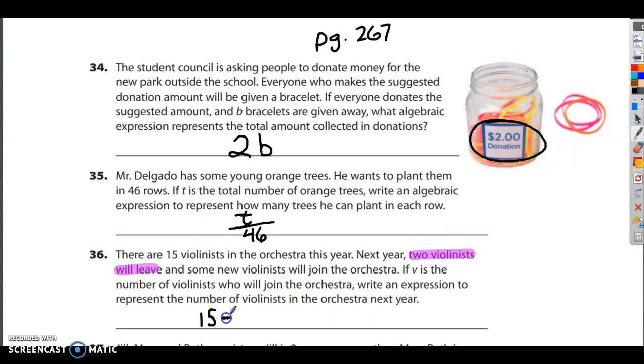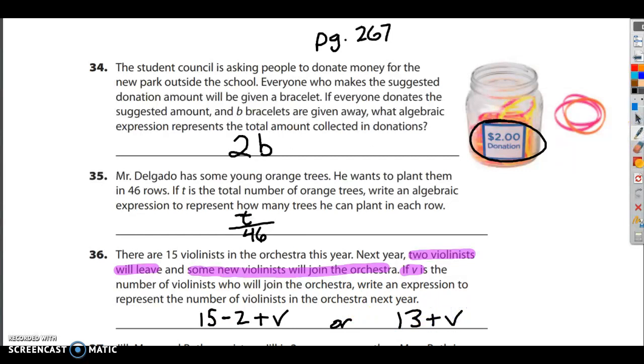We have 15, 2 are going to leave. But then some new ones are going to join. How many? We don't know how many. It says some new violinists will join, and it's V. V is how many kids are going to join. Join means add. So the first best answer is 15 violinists minus the 2 who will leave, and then add V. That's the best answer that we're looking for. Another option would be if you actually do 15 minus 2 and get 13, and then add V to that.